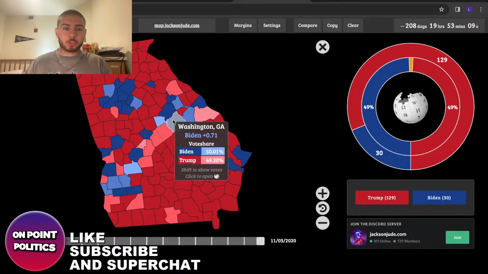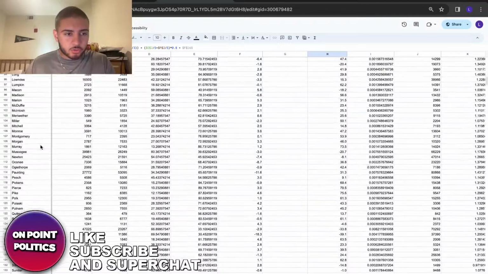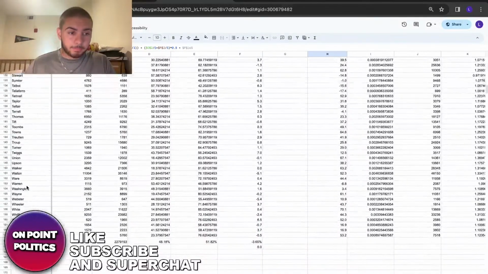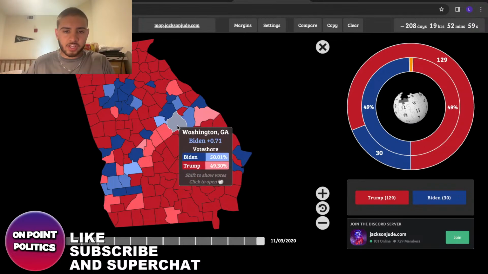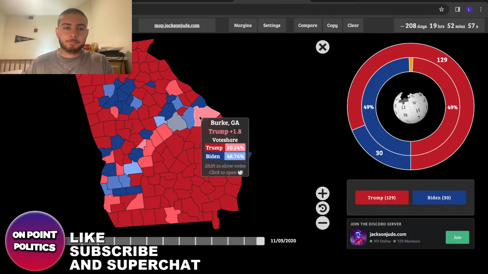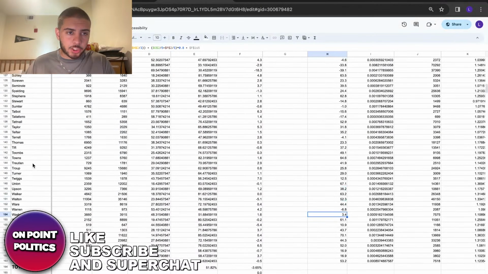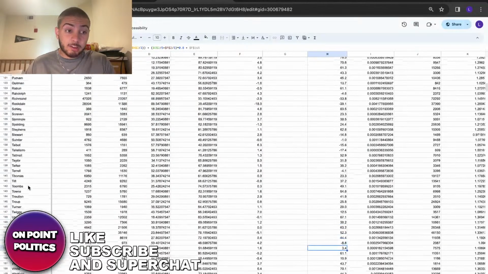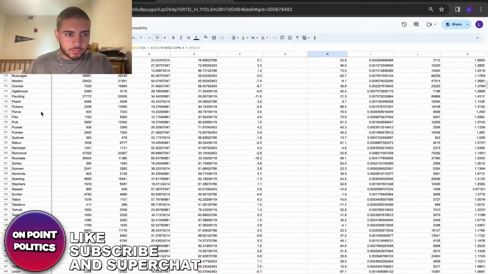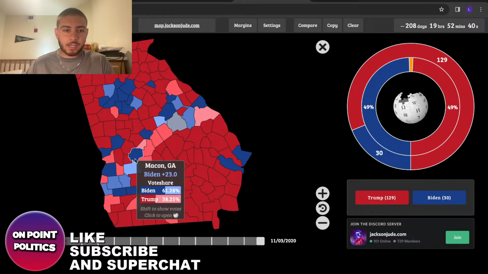But mainly where Trump, I think, is gaining some support is some of these rural counties. I think Washington County should flip on this model. Yeah, see, Trump wins it by 3.4%. Also Peach County, for example, let's see how big a victory. It should be likely. Peach County should for sure be likely as well. So it's these little improvements. Yeah, see, it's a 9-point win for Trump. So there are these big shifts in some of these counties.